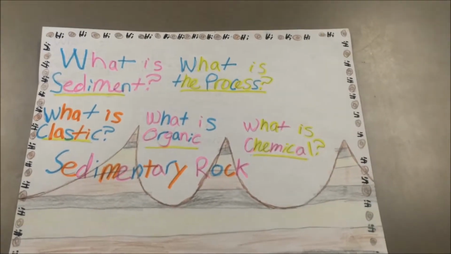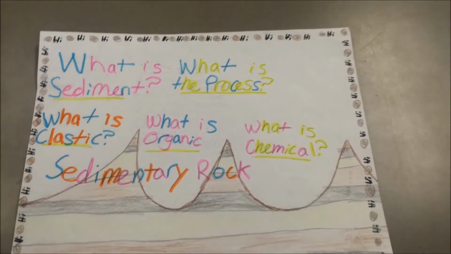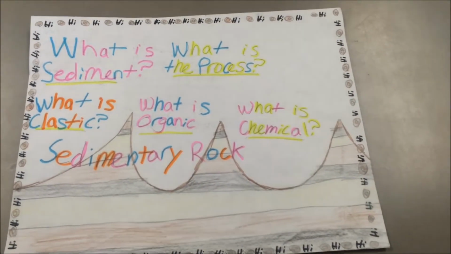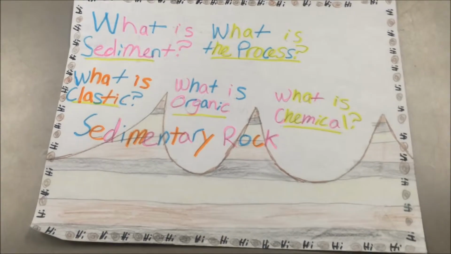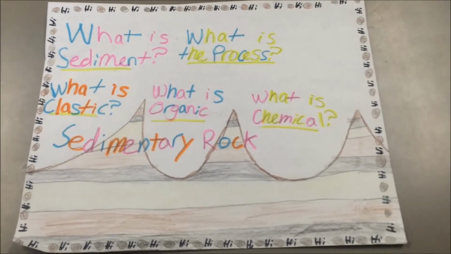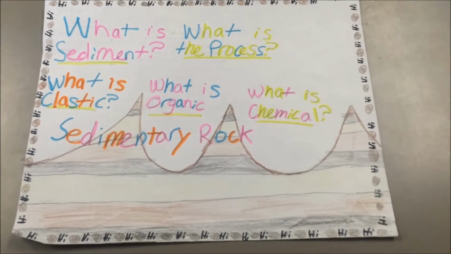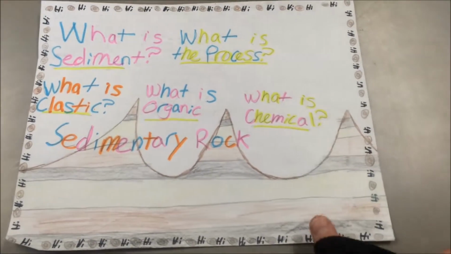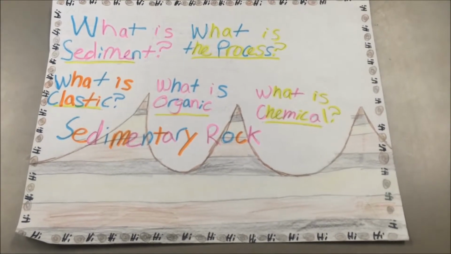Clastic. Clastic rock is sedimentary rock fragments that are squeezed together. Some clastic rocks are shale and sandstone. Organic rock is sedimentary rock but not made up of other rock, but things that were once living. Some of these things are plants, soil, and coral. Chemical. Chemical rock is chemicals and water that come together into the rock and form crystals. It can be formed by dissolved minerals of the evaporated water.